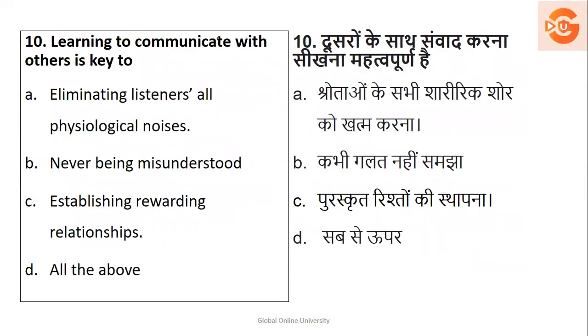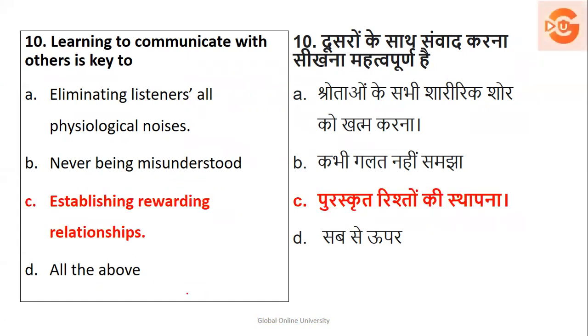Next, learning to communicate with others is a key to eliminating listeners' all psychological noises, never been misunderstood, establishing rewarding relationship, all the above. Okay, never been misunderstood nahi ho sakta. It depends upon how the message is communicated. Eliminating listeners' all the psychological noises, no, it's not possible. All the above nahi hoga. So here the right answer is your option number C, that is to establish the rewarding relationship. It means in the form of networking.